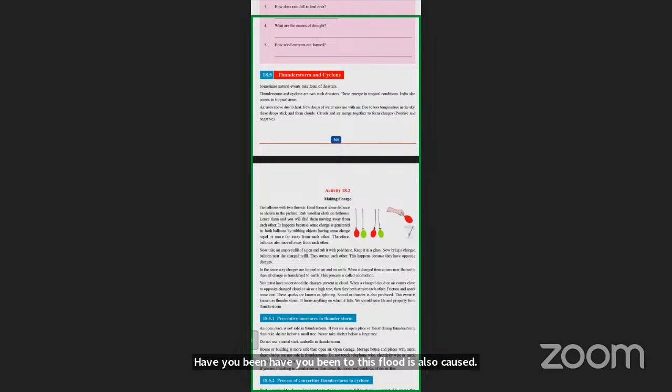Similarly with thunderstorm also, a heavy storm is coming, heavy lightning will be there, heavy winds will be there, heavy rainfall will be there. All of them will be there in a thunderstorm also. Those are the harmful effects of both of these disasters, natural events that take place. Now, any doubts about thunderstorm and cyclone?